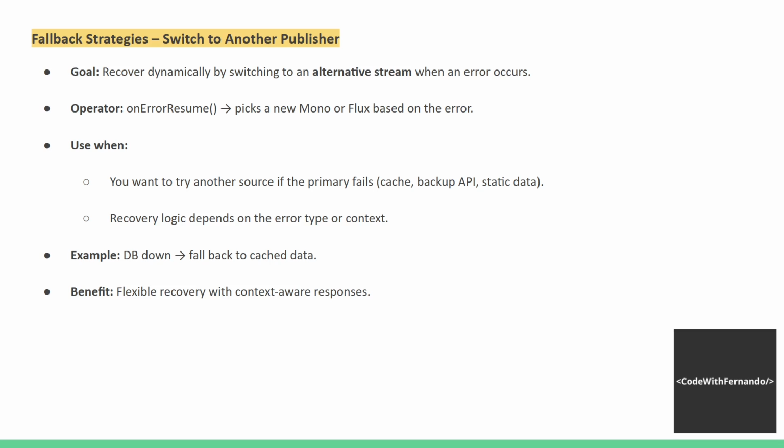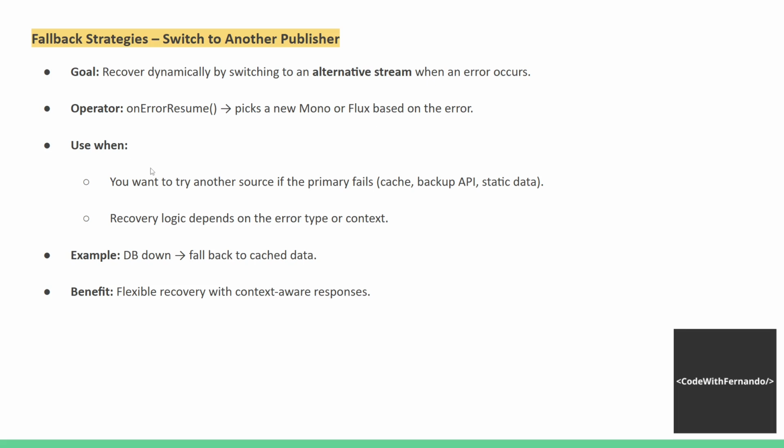Fallback strategy: switch to another publisher. What is the goal in this case? Recover dynamically by switching to an alternative stream when an error occurs. So by using this operator, we are switching to an alternative stream. It's totally different than emitting just a default value. Which operator do we use in this case? We use the onErrorResume operator. It picks a new Mono or Flux based on the error.